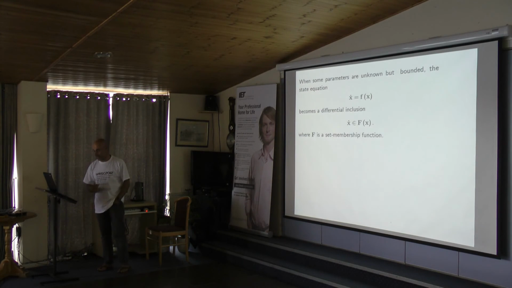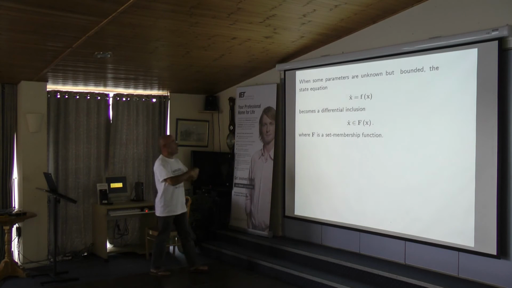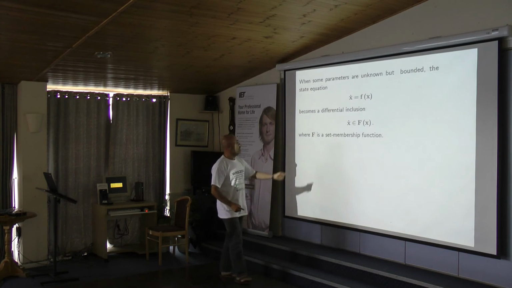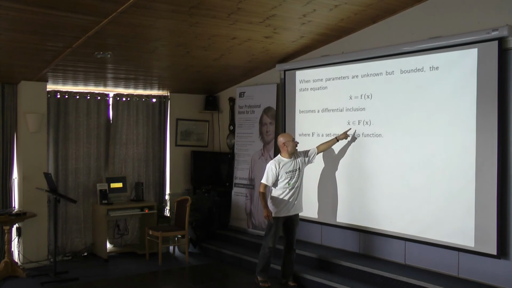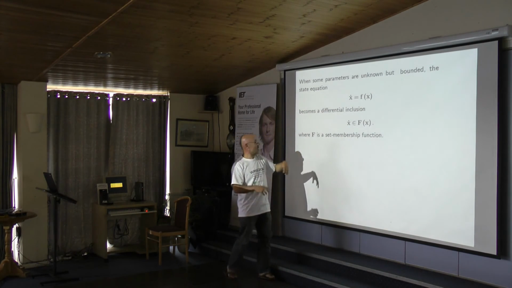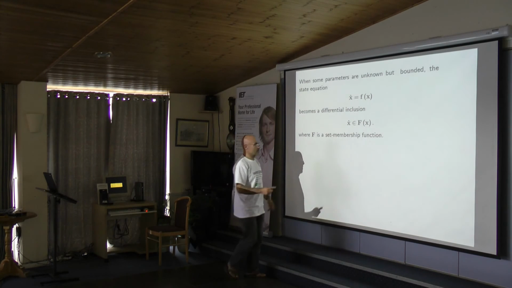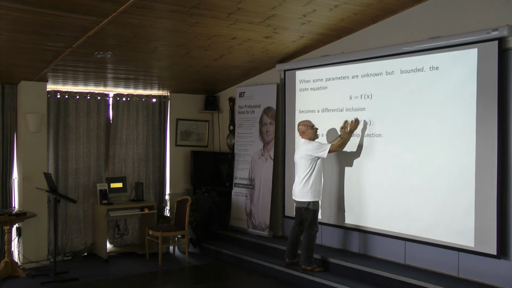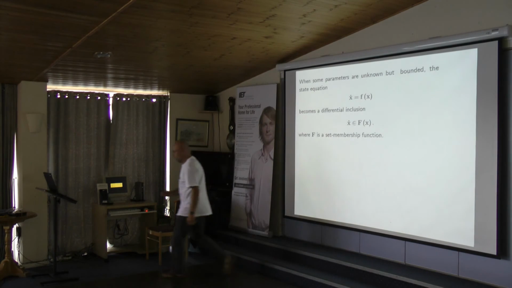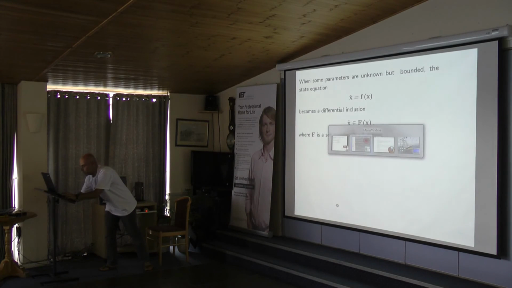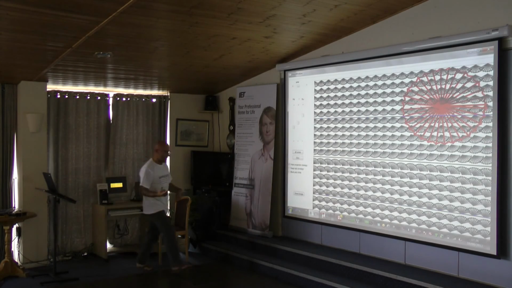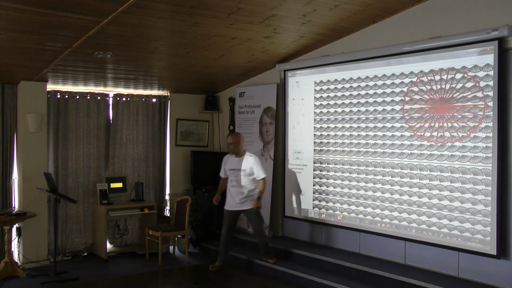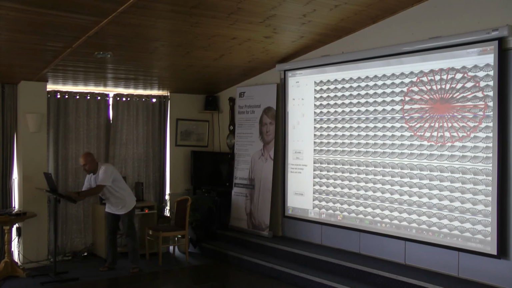Now, as I said before, when you have some unknown parameters, such as the wind, we don't know where the wind comes from, then the state equation becomes what we call a differential inclusion. So for X, you have a set, and X dot should belong to this set. And such a differential inclusion is represented here. If you have X, you have a set of feasible X dot.